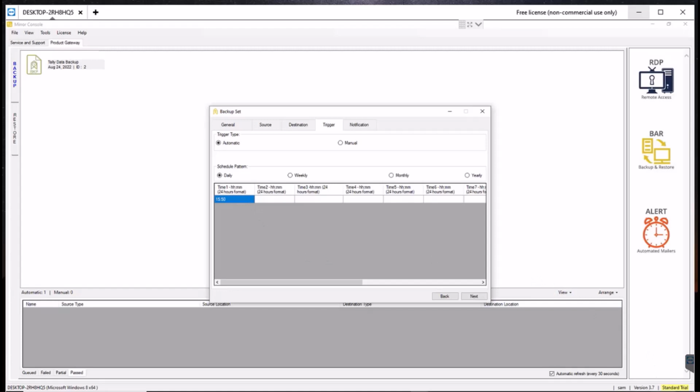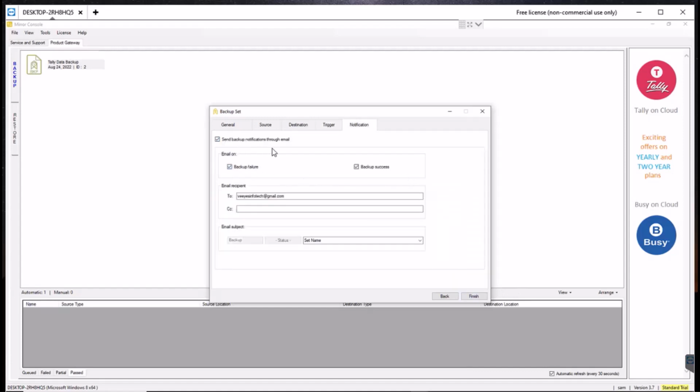Now what is my time? My time is around 4:31. So now I change it to 4:35. This is a 24 hour format, so now I give 16 colon 35. Now 32 is there, and now I give 33. Next.